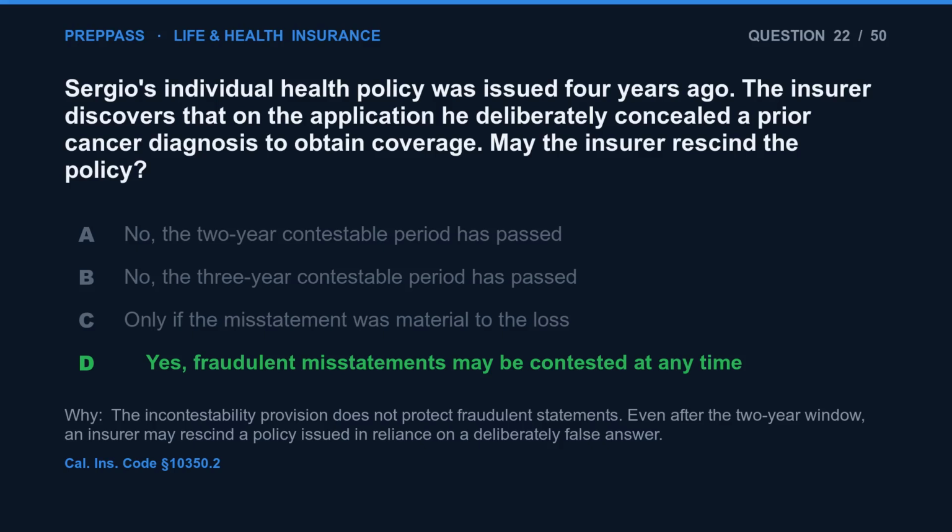The correct answer is D. The incontestability provision does not protect fraudulent statements. Even after the 2-year window, an insurer may rescind a policy issued in reliance on a deliberately false answer.